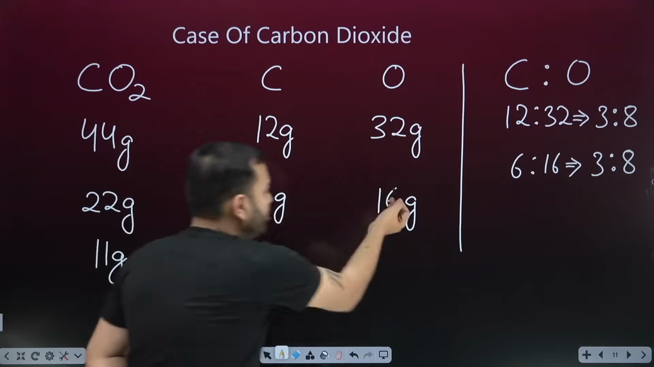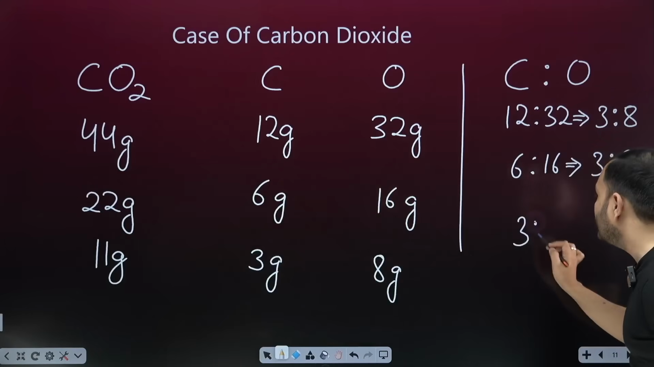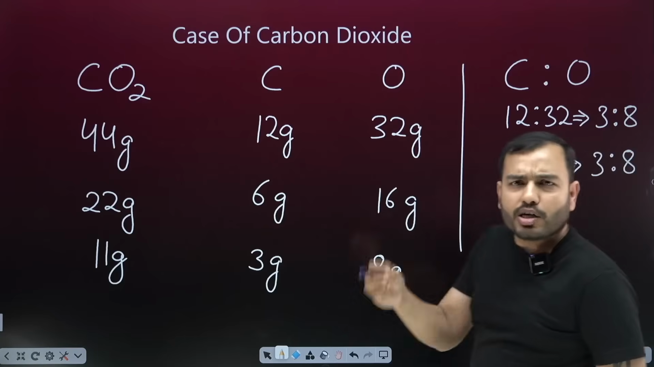3 gram. And this will also be 8 gram. And see, the ratio is also the same. What is it? 3 is to 8. Does this happen only in water or carbon dioxide?